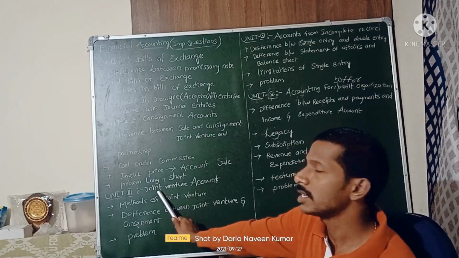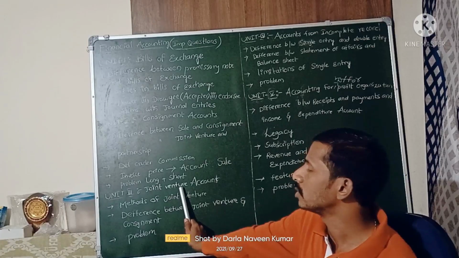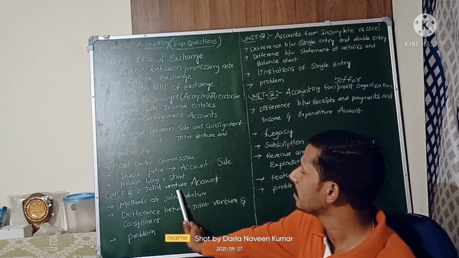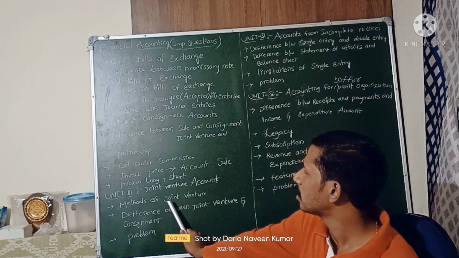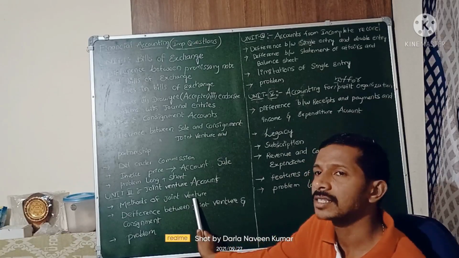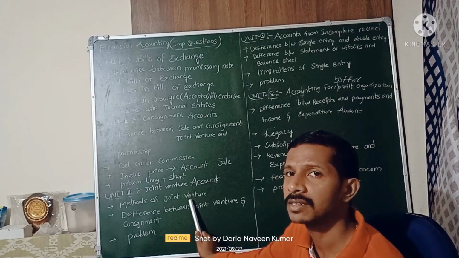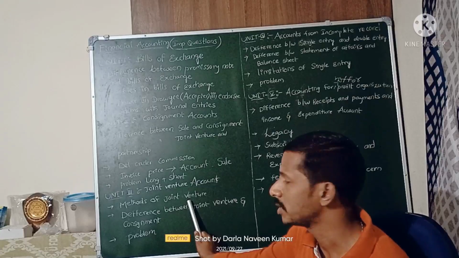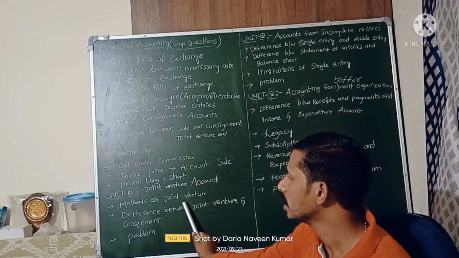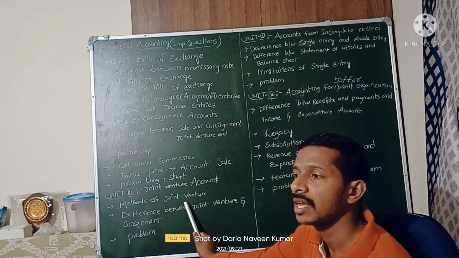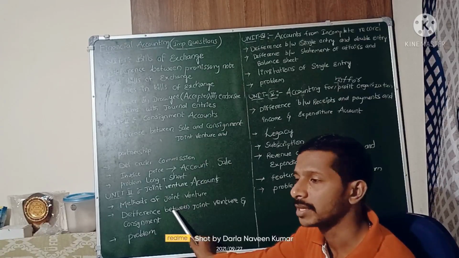When we come to the third unit, joint venture account, it is about the methods of joint venture. In theory, they will ask about the different methods of joint venture accounts, like the memorandum method, that kind of methods.